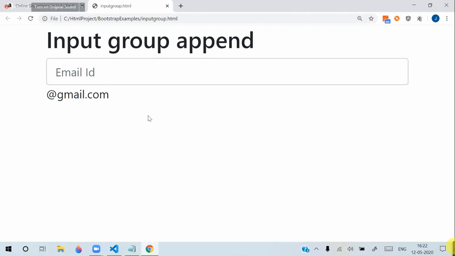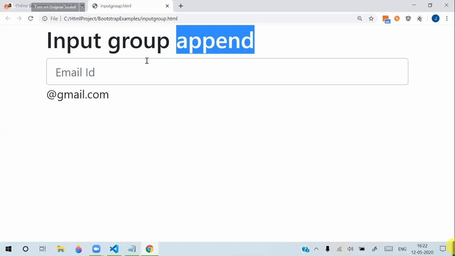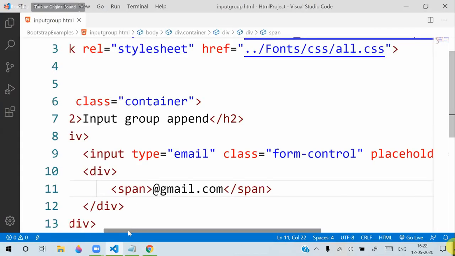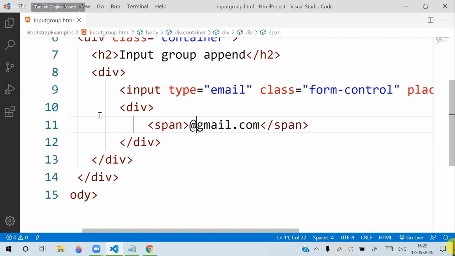Our intention is that gmail.com is standard, only the ID will be changing. If you want to change the email ID, you can do that, that's your wish, right? But I want this append, meaning the suffix, to be standard. Suffix is standard. Okay.